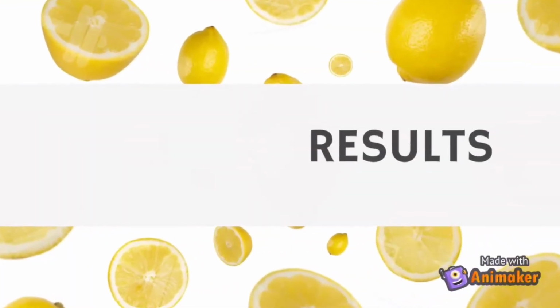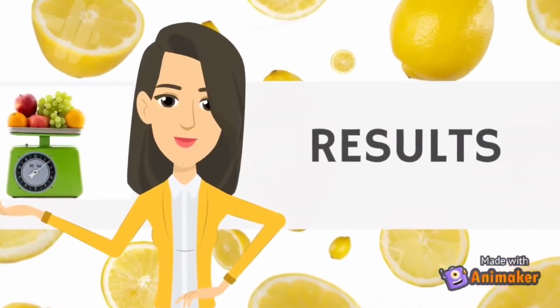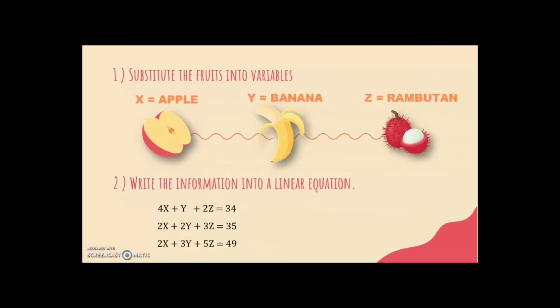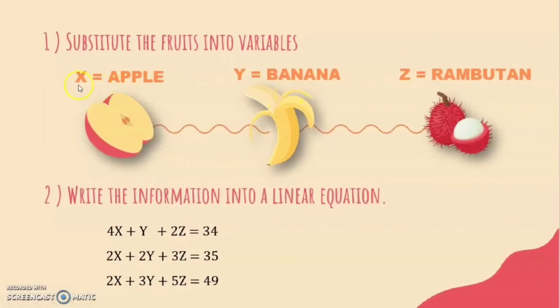Next, I will explain about result. The results that we gathered are based on the approach taken in the methodology. First step is to substitute the fruits with variables. Let x equal apple, y equal banana, and z equal rambutan. Second step, write the information into linear equations.